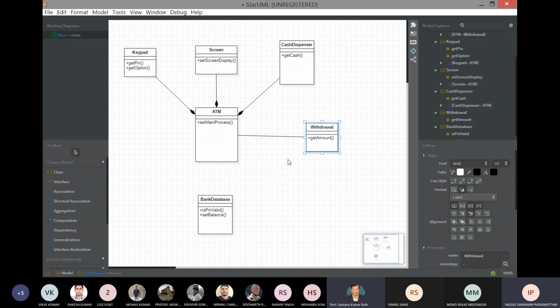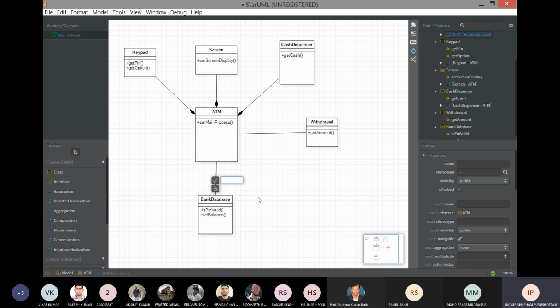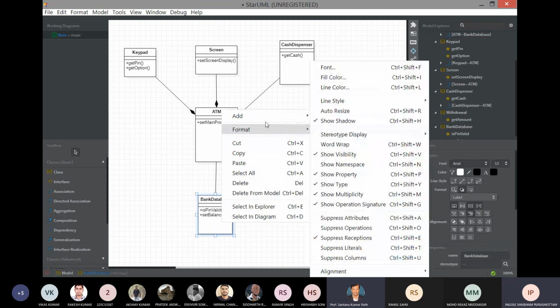Now you have to see which relationship is necessary for these classes. You have to find out which relationship is the correct one between the classes. Different students will have different reasons for this relationship. Now you have to justify why you are using the relationship. I will write ATM is associated with. I will add one more operation.